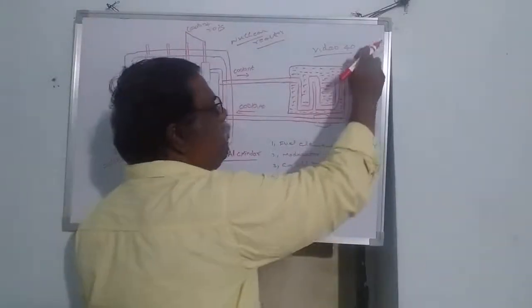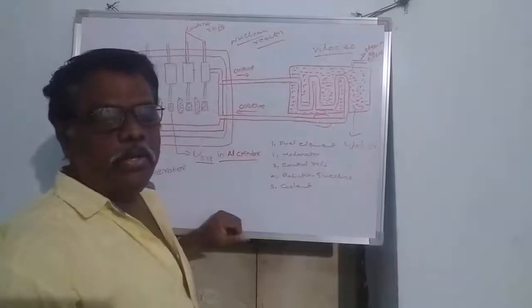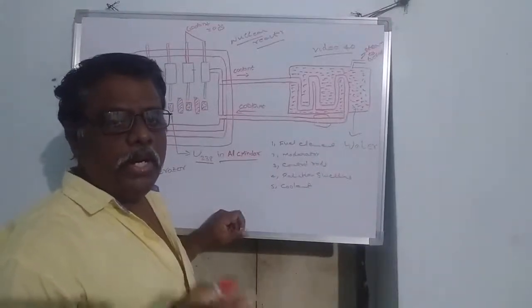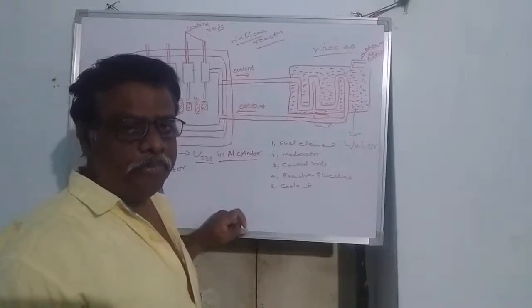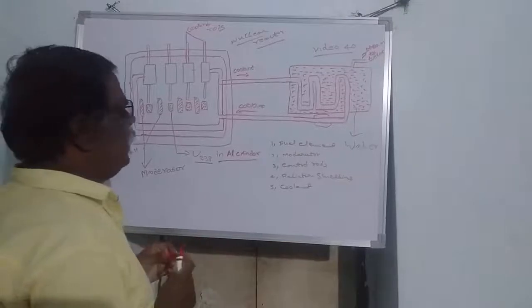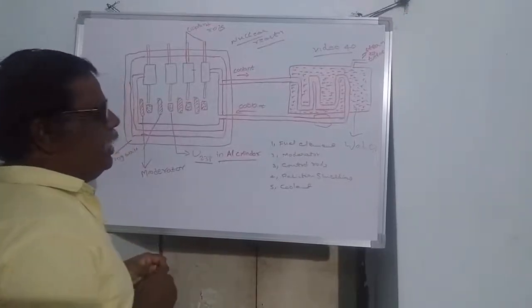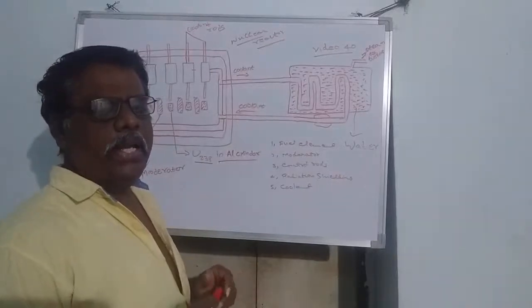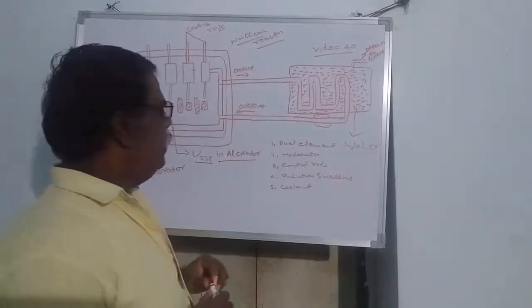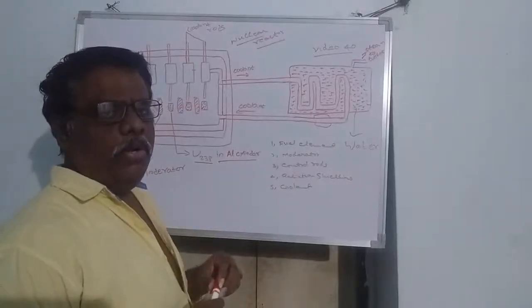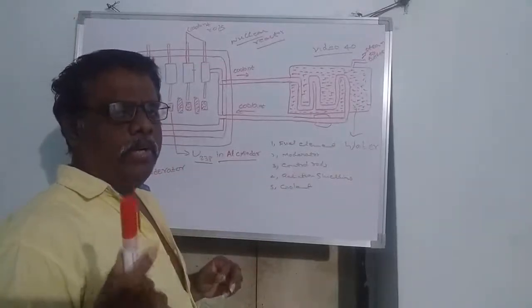Finally the steam goes to the turbine, to rotate the turbine with the help of steam pressure. Turbines are connected to the dynamo. So this is the complete picture of a nuclear reactor. When fast moving neutrons collide with the fuel elements, this chain reaction takes place.